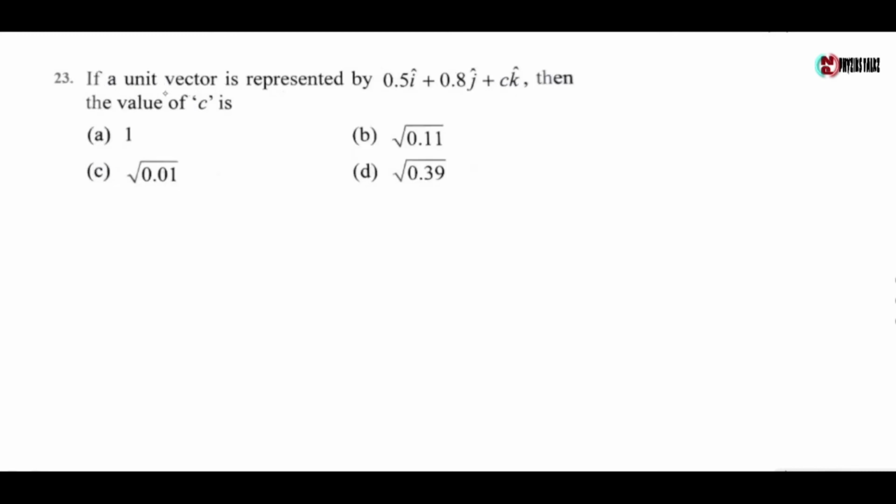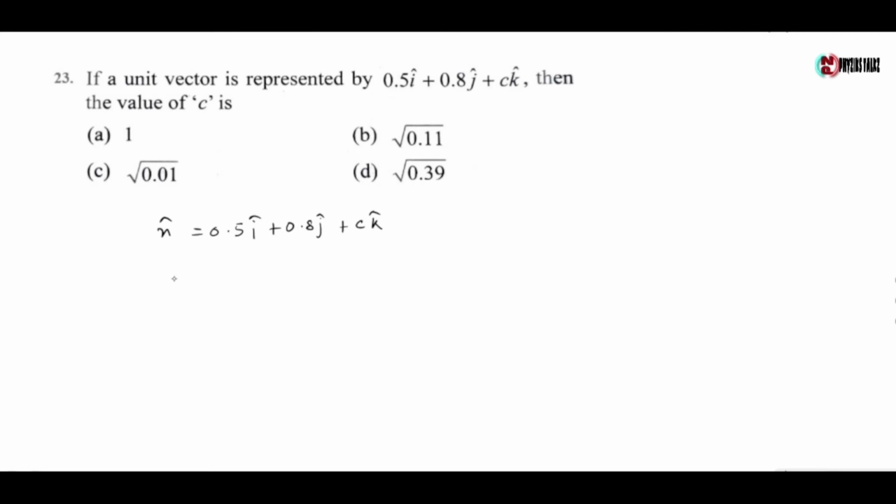Next question, if a unit vector is represented by 0.5 i cap plus 0.8 j cap plus c k cap, then the value of c is. Now the unit vector is given by n cap equals to 0.5 i cap plus 0.8 j cap plus c k cap.